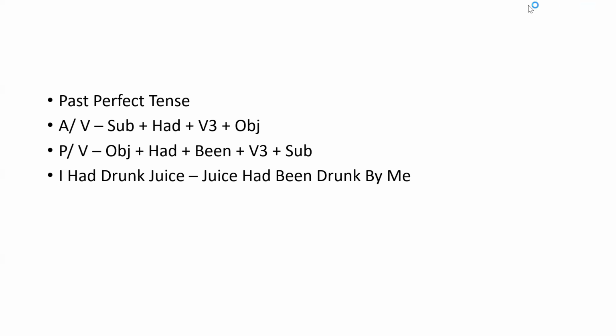Now let's see the example. Here drunk is V3 and the helping verb is had. Here had is a past tense helping verb, so we can consider it as past perfect tense. If the statement is in past perfect tense, then we can convert the subject into object and the object into subject.